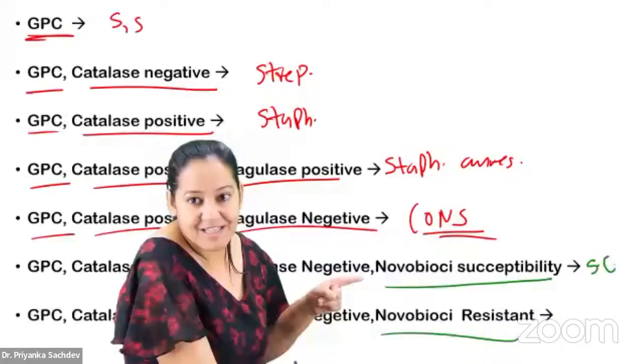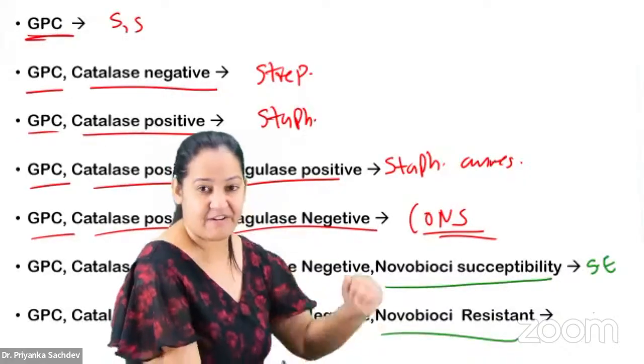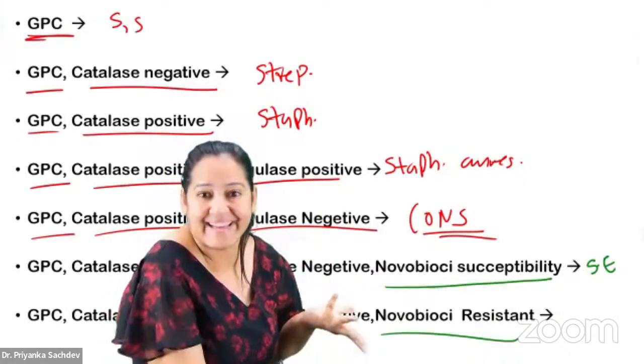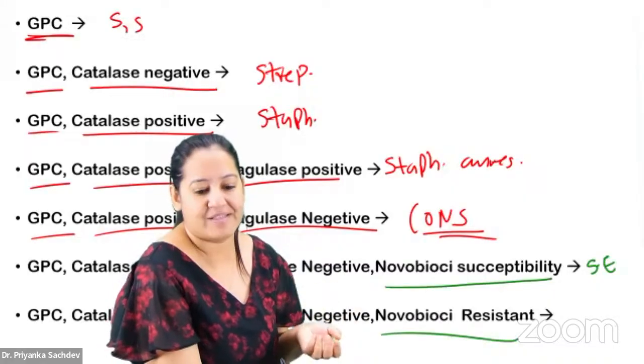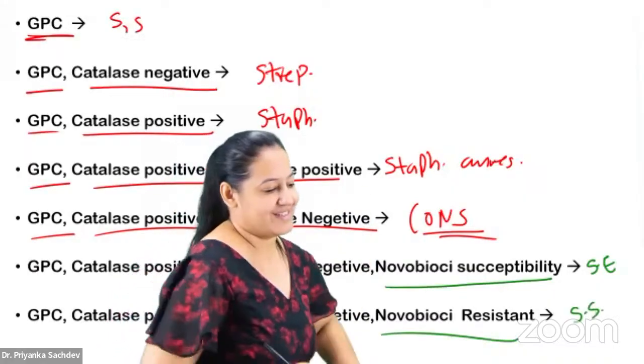So the susceptible one is epidermidis and the resistant is strong. It is not getting killed by the novobiocin. So the resistant one is saprophyticus. How many of you got it?